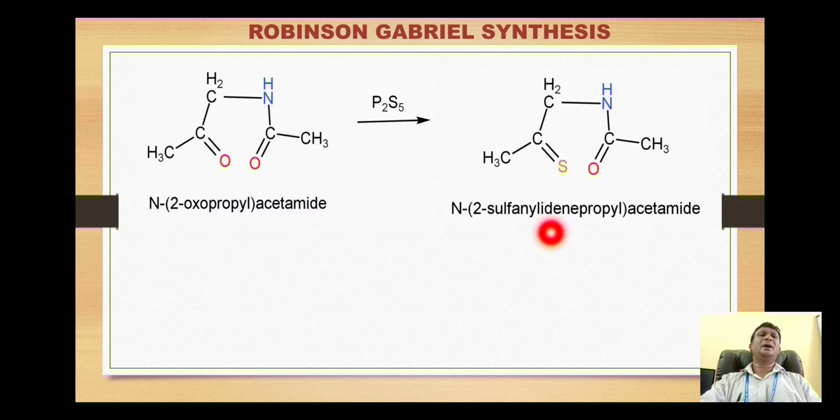So we get formation of this N-substituted acetamide derivative. If we compare both the structures, we will find that the carbonyl oxygen of the ketone portion is substituted with the sulfur.